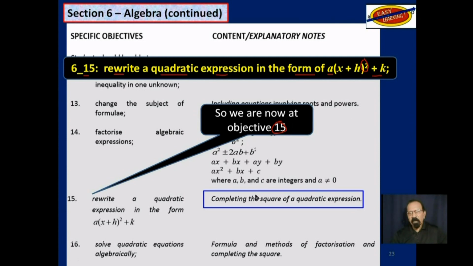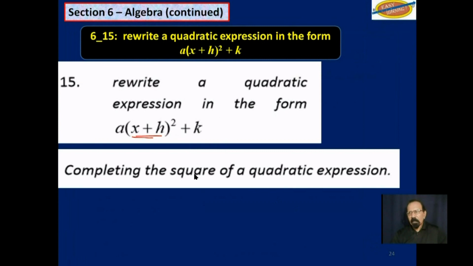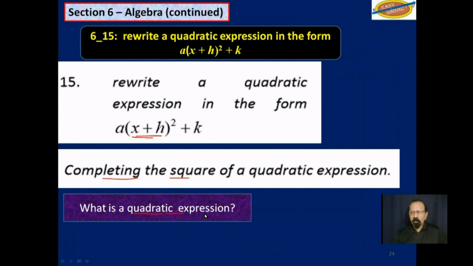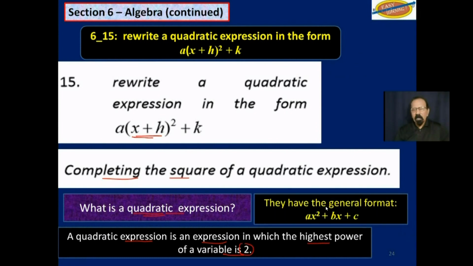Sometimes you hear that being expressed as completing the square. So rewrite a quadratic expression in this form, as we said just now, and that means to complete the square. So what is a quadratic expression? I explained that in the last video, so I'll briefly mention that again. A quadratic expression is any expression in which the highest power of a variable is 2. For example, ax squared plus bx plus c, the highest power is 2.